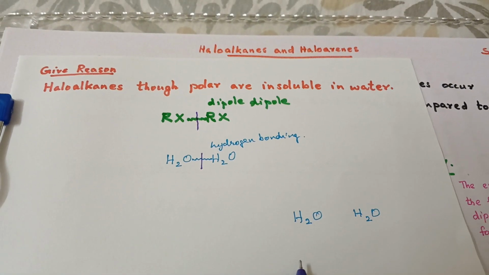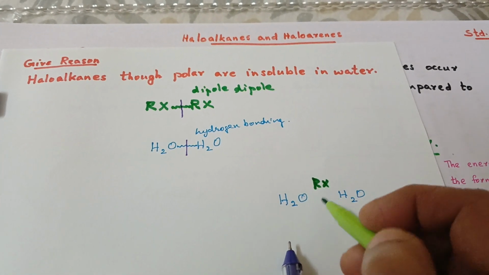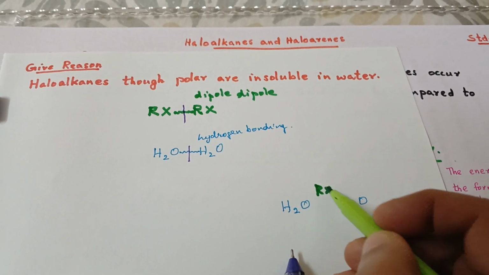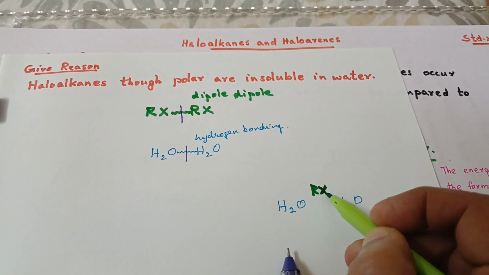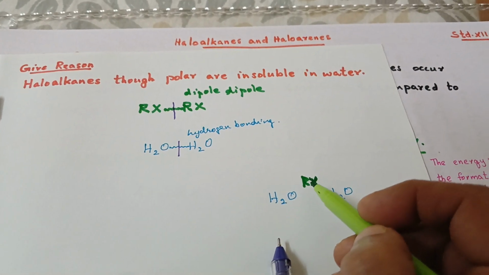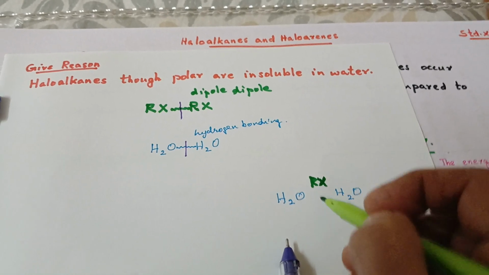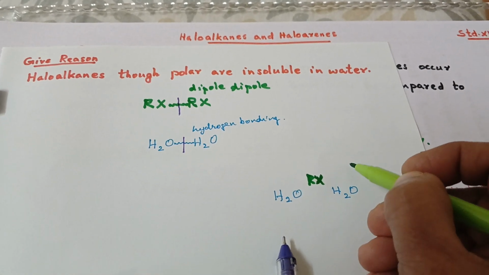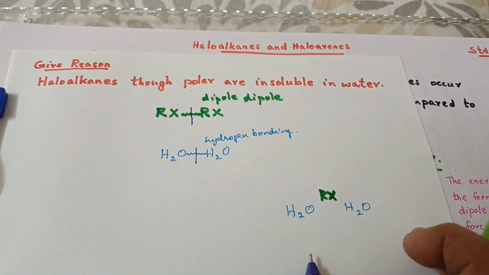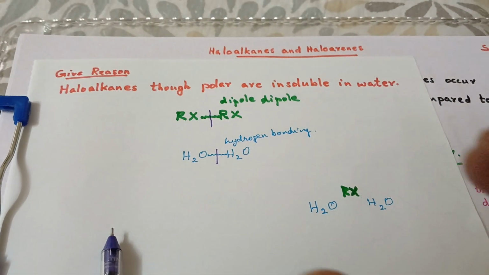Say between water molecules, H2O and H2O. If a haloalkane is to dissolve here, this bond has to be broken and this has to come in as RX. So that requires a lot of energy. When it comes in between the water molecules and dissolves, energy is released. But that energy released is very little. That is why haloalkanes are not soluble in water.